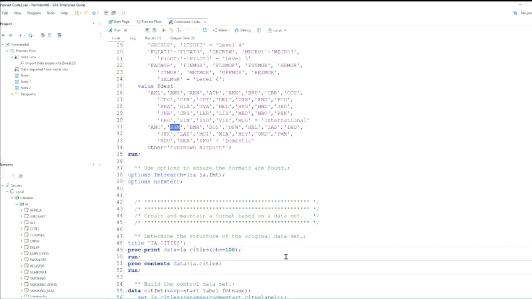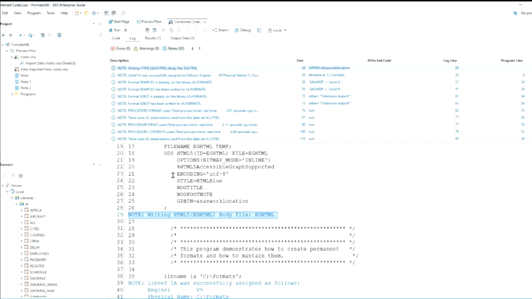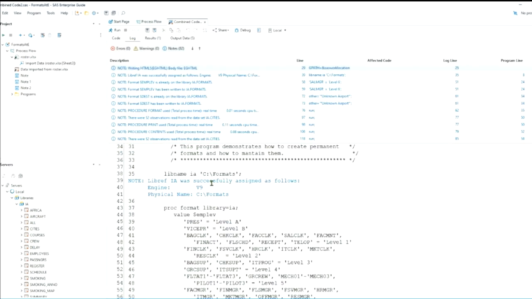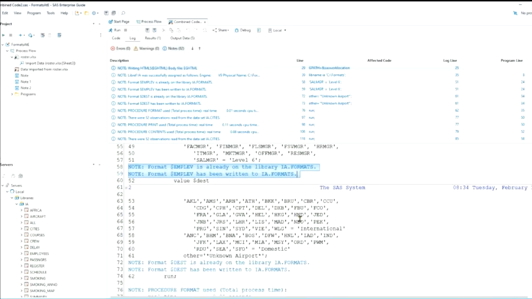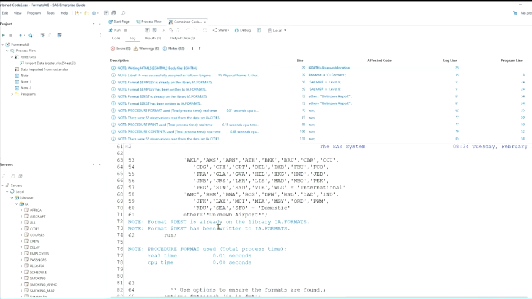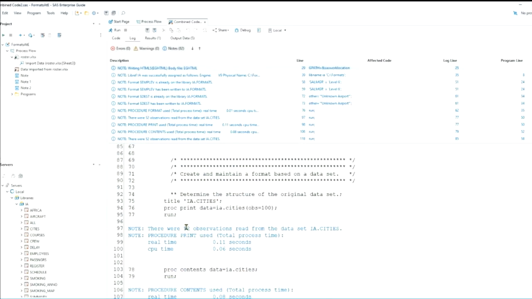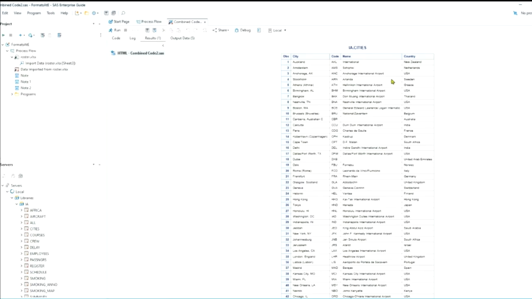And then we're going to do a proc print and just take a look at this. Now I've already run this, so I want to look in the log first, and we see that our library was assigned. Since I've run this a number of times, it says it's already on the library, but there it is once again. Same thing for this. And then we have our information from proc print and proc contents.